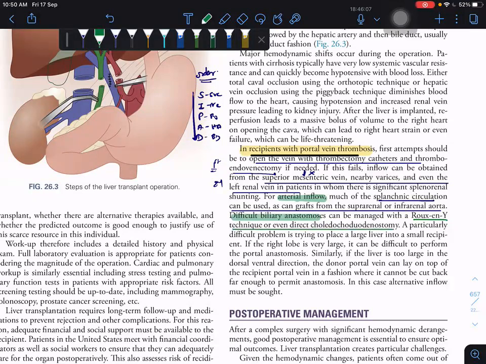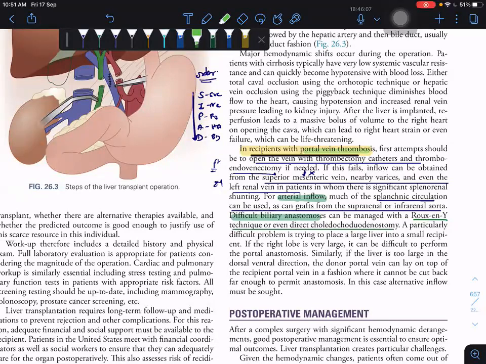These are the difficulties we see while doing liver transplantation. Suppose portal vein thrombosis is there: first you have to open the vein and do a thrombectomy if you can. Otherwise, if you are not able to, then you have to do the bypass procedures. For maintaining arterial inflow, you have to use a graft if needed from the suprarenal or infrarenal aorta. And for a difficult biliary anastomosis, you have to go for Roux-en-Y.